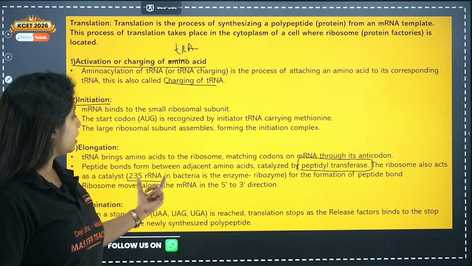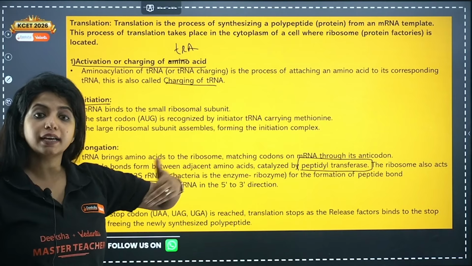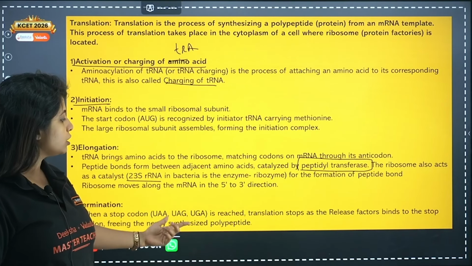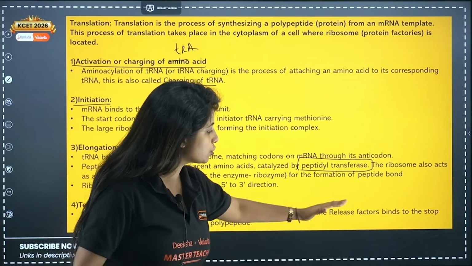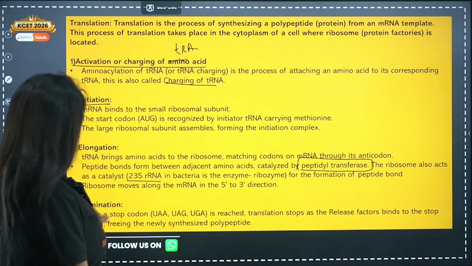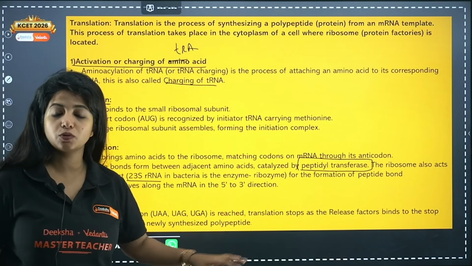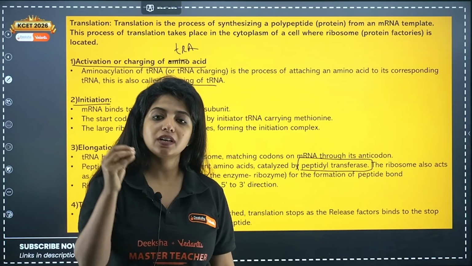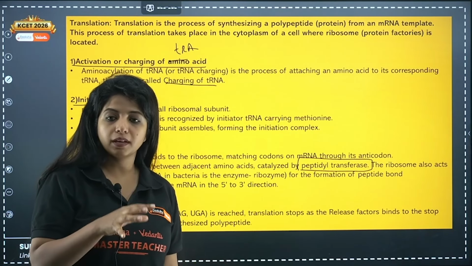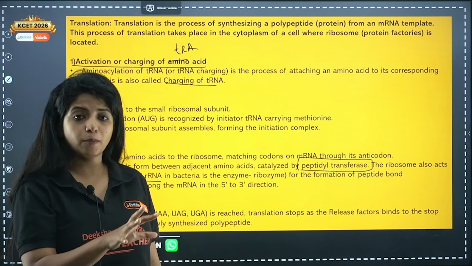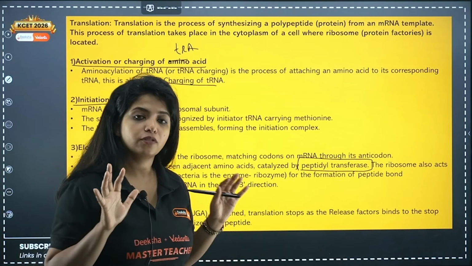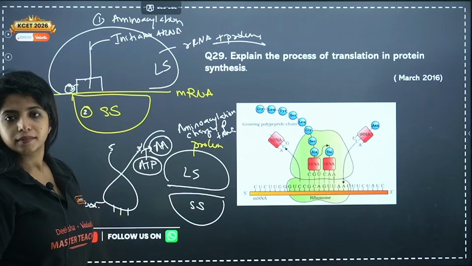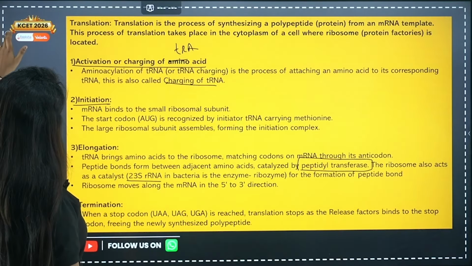Now the ribosome moves along the mRNA in 5' to 3' direction. Termination: when a stop codon UAA, UAG, UGA is reached, translation stops as the release factors bind to the codon, freeing the newly synthesized polypeptide. So the tRNA does not reach the stop codons; rather release factors, my dear children, would be coming up there. It binds to the stop codons and stops the process of translation. So this is the whole thing. This is the process of translation.